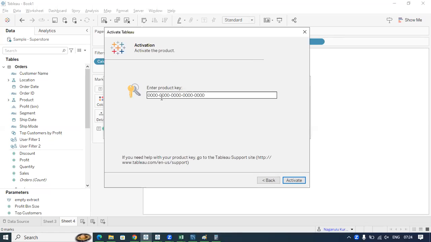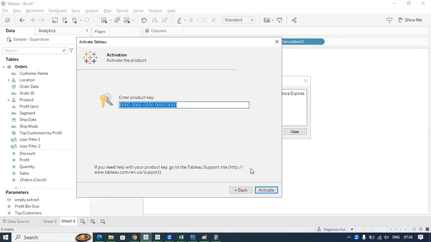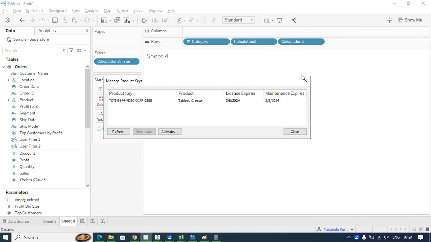So don't try to type your product key here. Try to copy paste your product key here. Okay, and once you provide your product key, just click on activate.